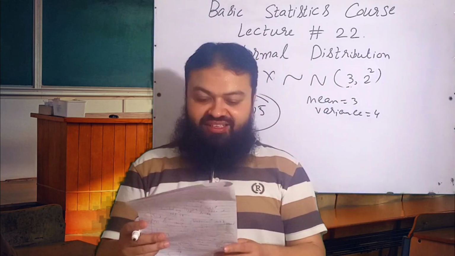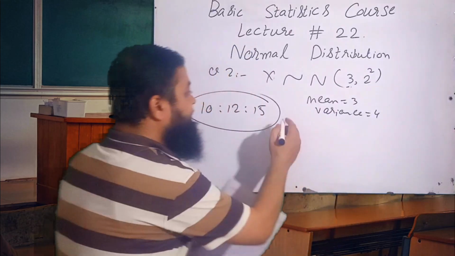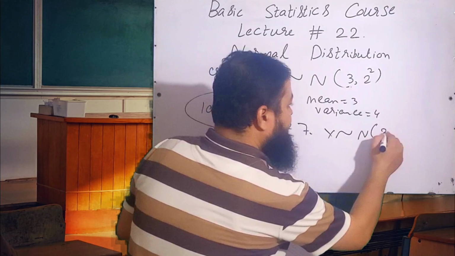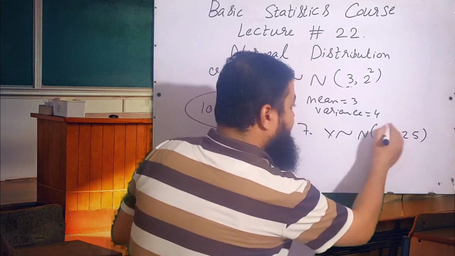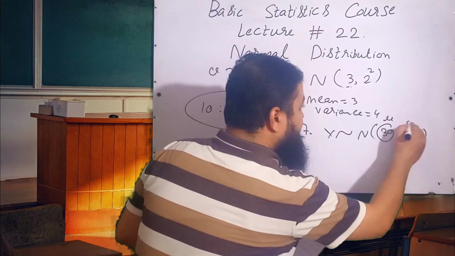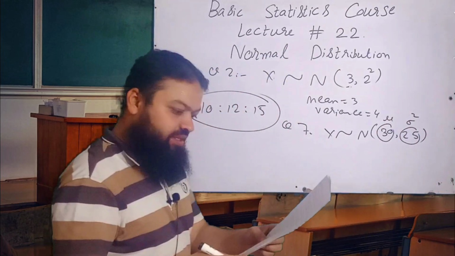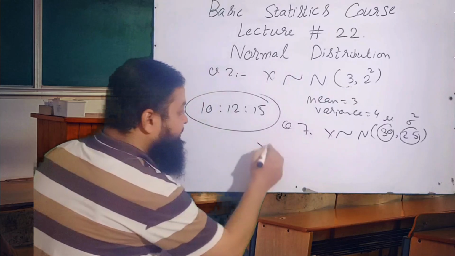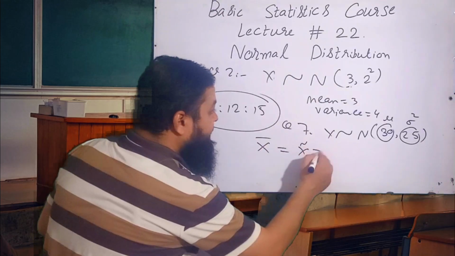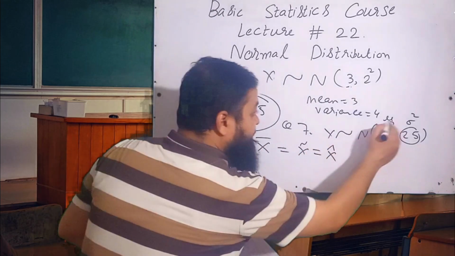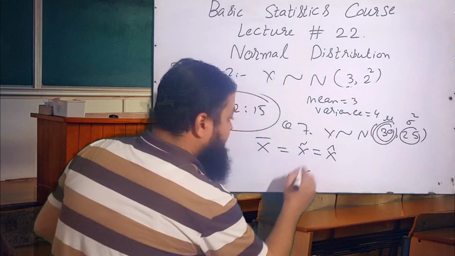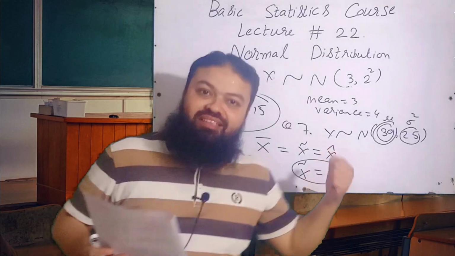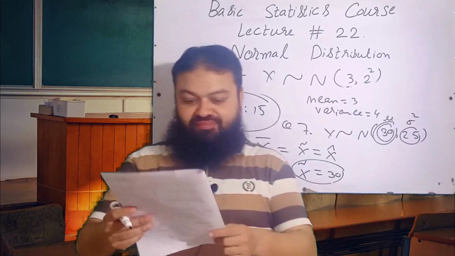Question number 7. If x follows normal distribution N(30, 25), it means that 30 is mu and 25 is sigma square. Then the median is, a very technical question. We know in normal distribution mean is equal to median and that is equal to mode. It means if mean is equal to 30, then median will always be equal to 30. That is the correct option. Median is equal to 30.